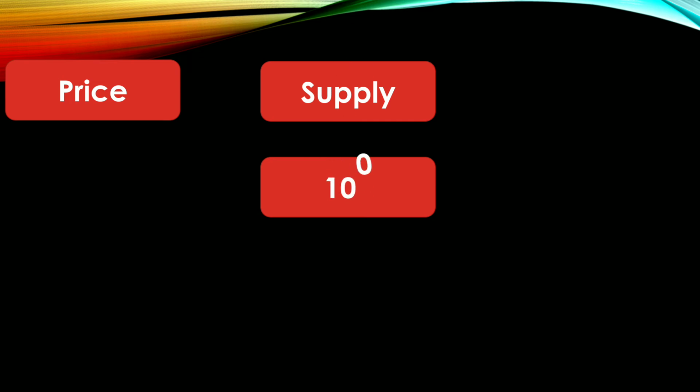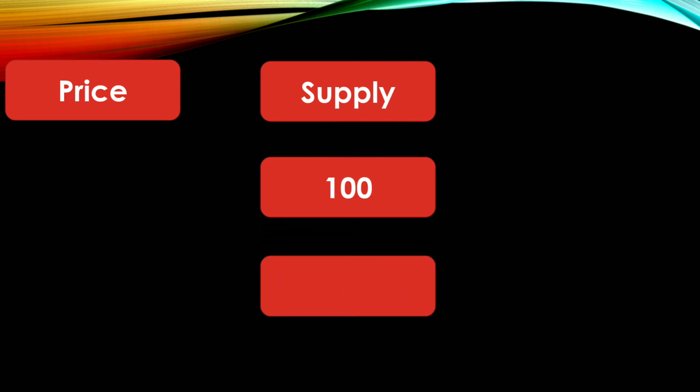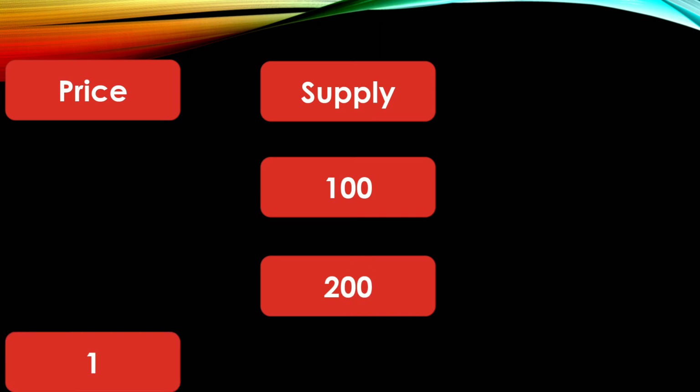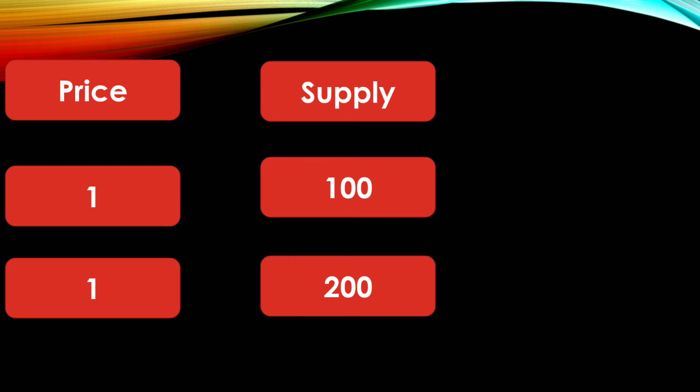When supply is 100 and it increases to 200 due to favorable changes in the other factors, at that time price remains constant. Earlier it was 1 rupee and now also it is 1 rupee, but because of other factors there are changes in supply. Clear?